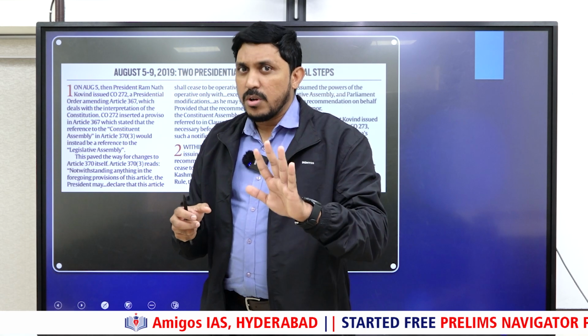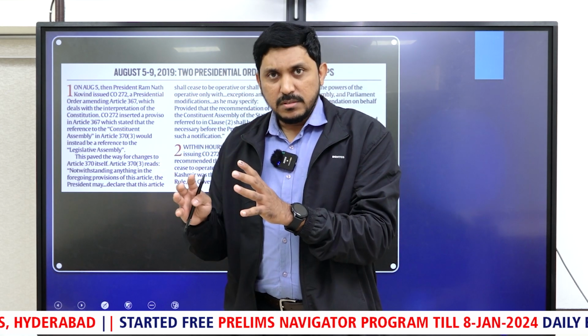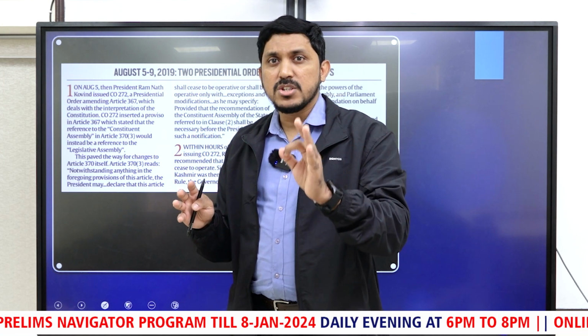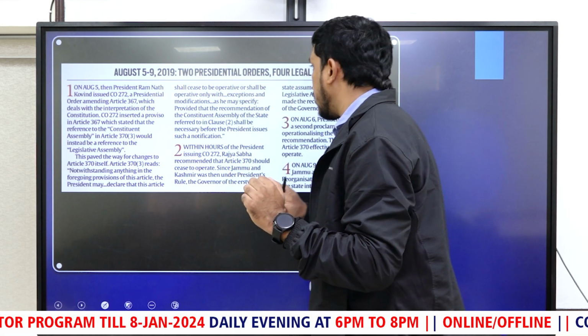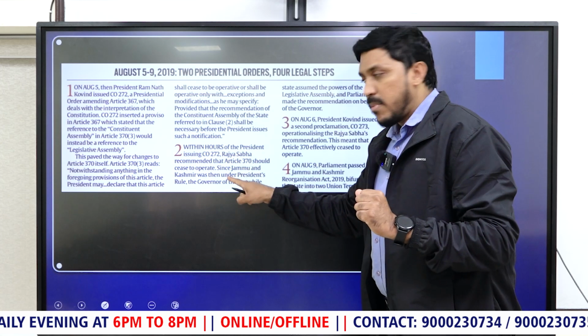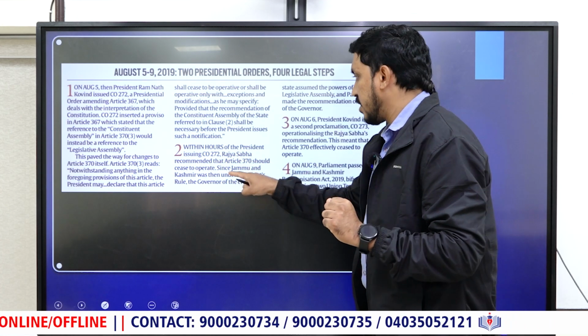More on this, just hold on, I'll explain in detail. That means the Article 370 abrogation, the special status, was done not by amendment but by just a presidential order. Understand this segment here. And the second one is what? Within hours of this order, Rajya Sabha recommended that Article 370 should cease to operate since Jammu and Kashmir was